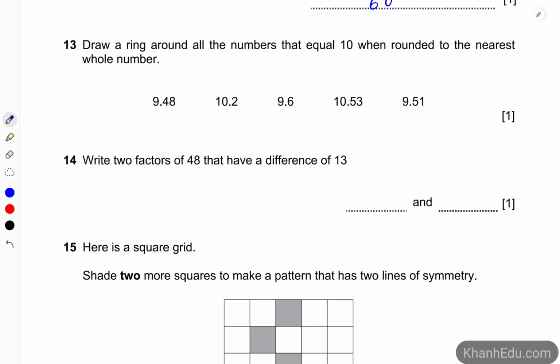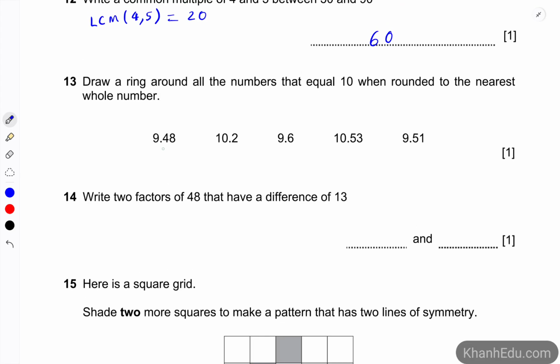Number 13. Draw a ring around all the numbers that equal 10 when rounded to the nearest whole number. So this one becomes number 9, 10, 10, 11, and 10. So one circle, 2, and 3. We have 3 answers for this one.